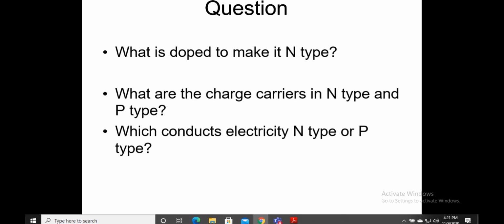Now, how do I make sure whether it conducts electricity? I have to connect these two ends of a crystal to a battery. If you have seen any devices which are operated on battery, then you know that there is a slot where the positive side of the battery is to be inserted, and similarly when you insert that, you should also make sure that the negative point is correctly fixed.